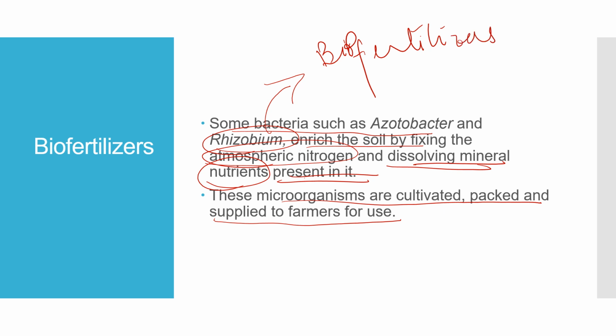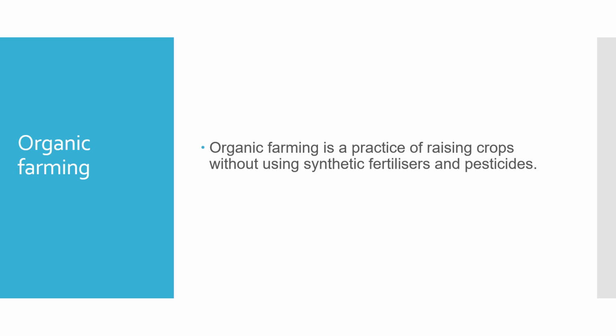Okay. Now we will move on to organic farming. What is it? It is a practice of raising crops without synthetic fertilizers and pesticides. This kind of farming is actually very healthy for us.